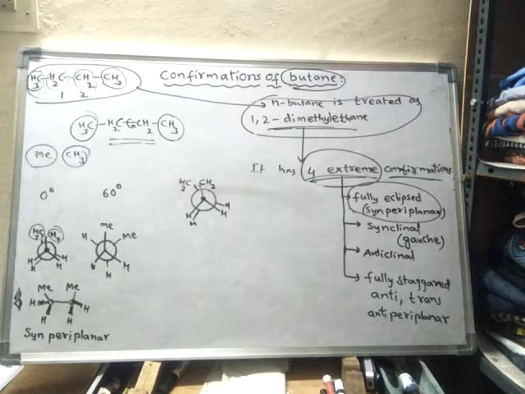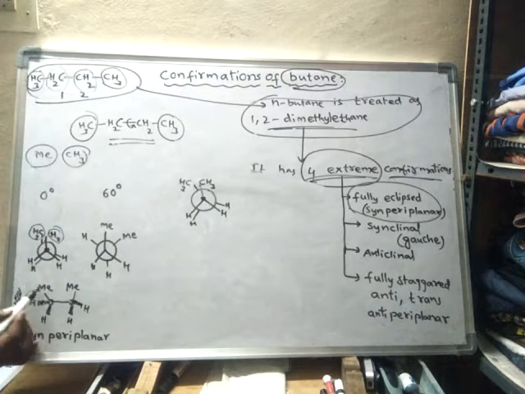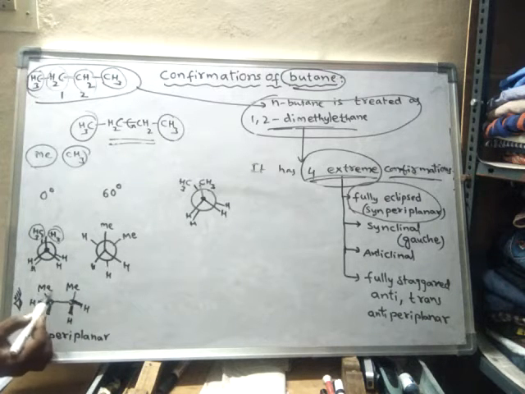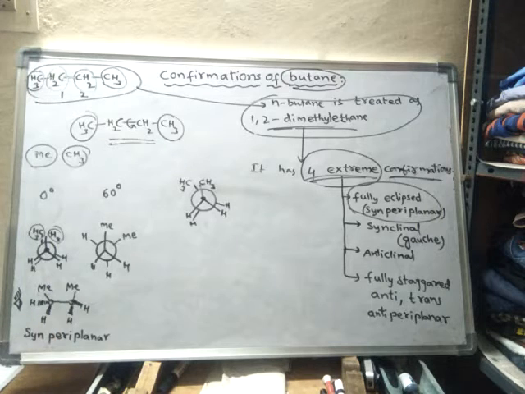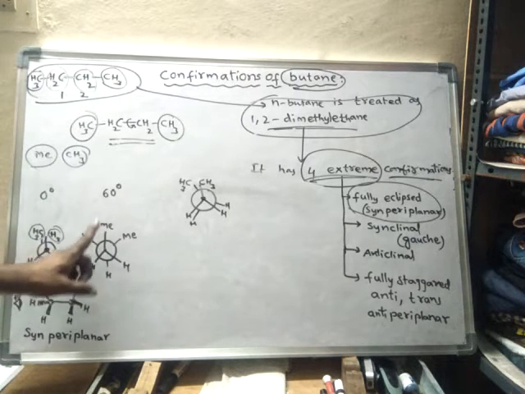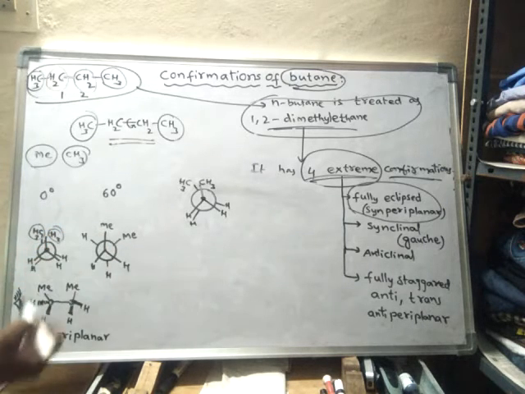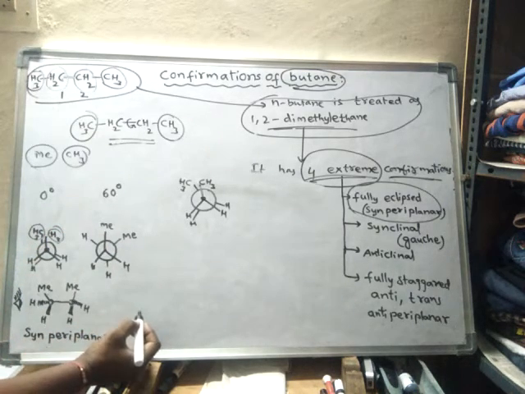Due to the rotation of this single bond, the atoms around it give you so many conformations. So look here. On the first carbon there is a methyl group, and on the second carbon also there is a methyl group, and the dihedral angle between these two methyl groups is 0. Hence there is a larger repulsion between these two methyl groups. Now upon rotation of 60 degrees dihedral angle, I can draw this one like this.